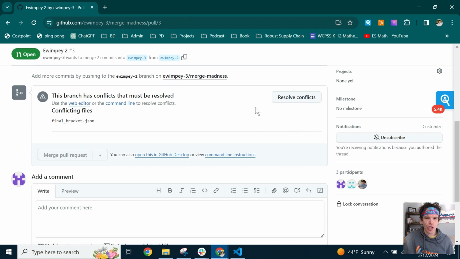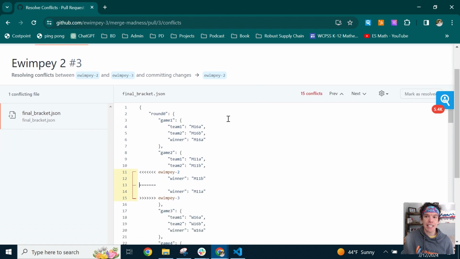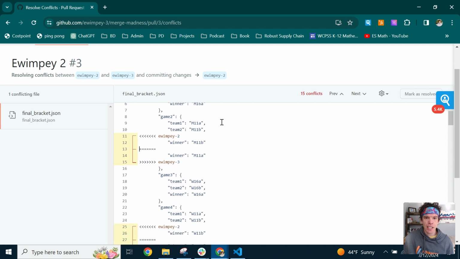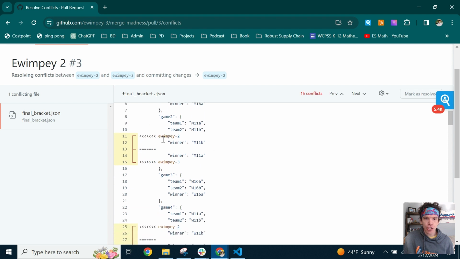Okay, so how do we do this? We want to resolve conflicts. This branch has conflicts in final bracket.json, so we want to resolve the conflicts. If we click that, this web editor is going to come up and we can see where all the conflicts are. This is our final bracket.json, and we can see, look, right here in round 0, game 2, ewimpy-2 chose the winner is going to be Midwest 11B, where ewimpy3 chose Midwest 11A.